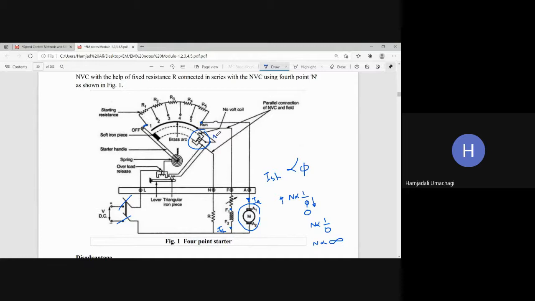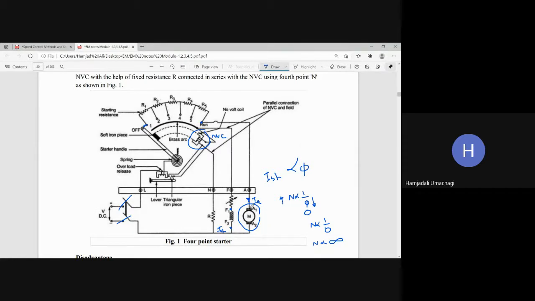No volt coil. As the name says, no volt means it should not carry any voltage. If there is no voltage, it is becoming demagnetized. If it is becoming demagnetized, then it is going to release the handle. Then if it releases the handle, supply will not be given to the motor, because of that the machine will not run.